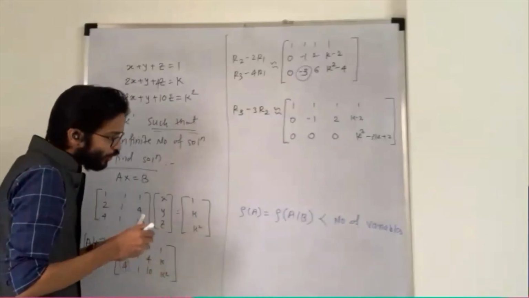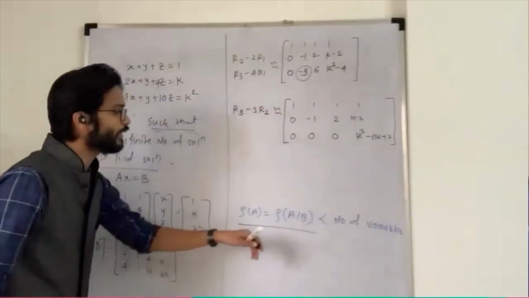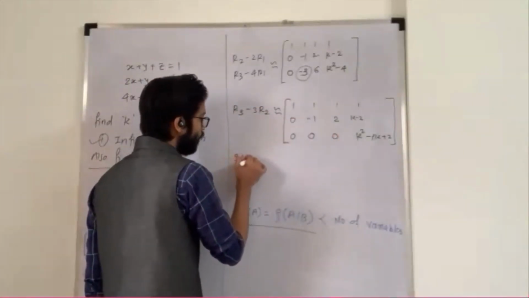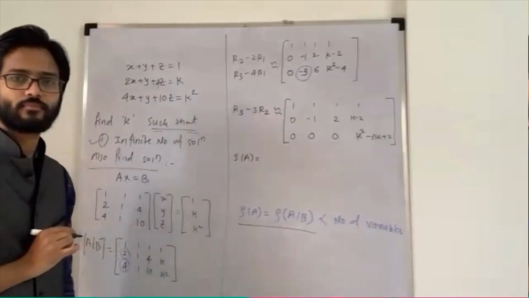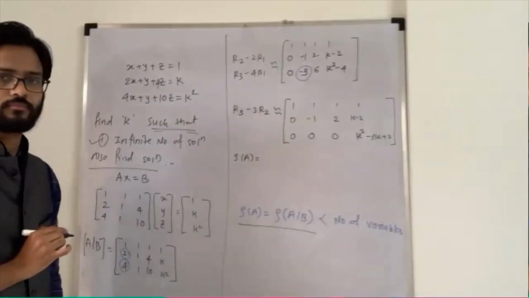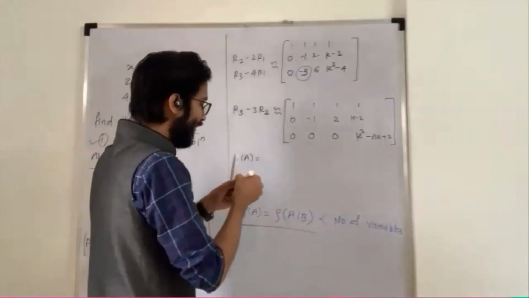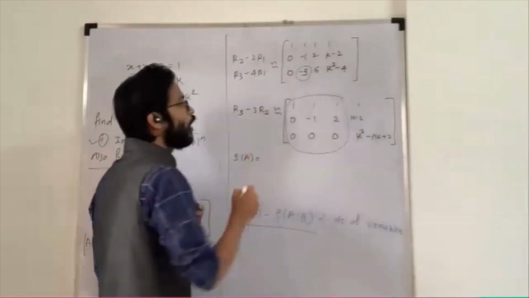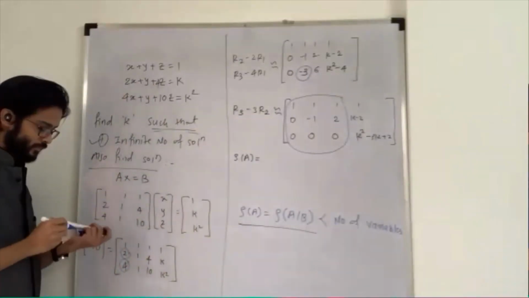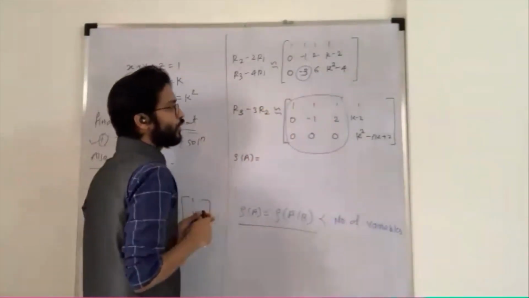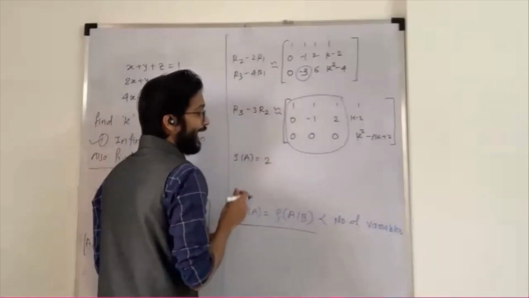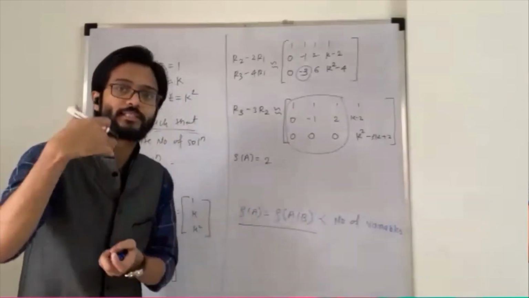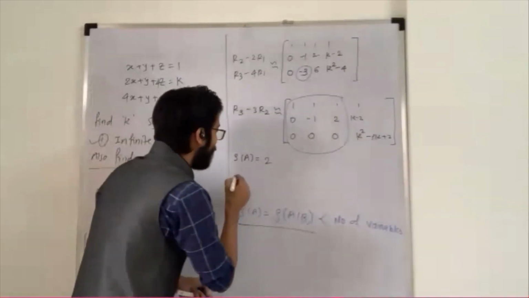So for that condition, what I first need is rank of A equal to rank of the augmented matrix. This is my augmented matrix. What is the rank of A here? It is 2, because my A is nothing but only the first 3 columns. You can see here how many non-zero rows there are: 2. And if I want to make the system consistent, what should be my rank of the augmented matrix?